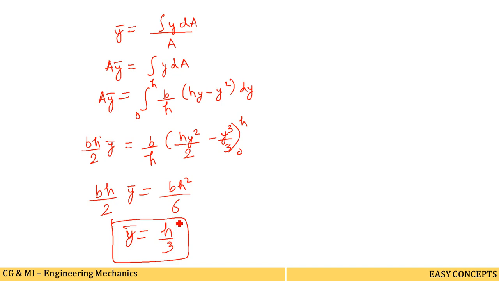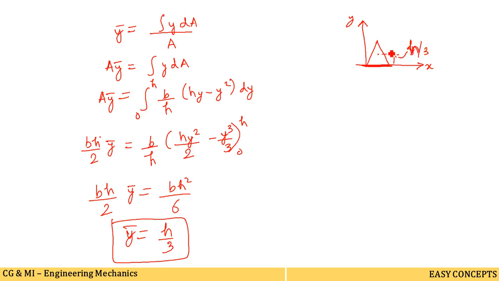Okay, so centroid of a triangle will be at a distance of h by 3 from the base. What we have taken, we have taken this triangle in the xy plane, this was the y axis, this was the x axis, and from the base, what we have found, y bar value from the base to be h by 3.